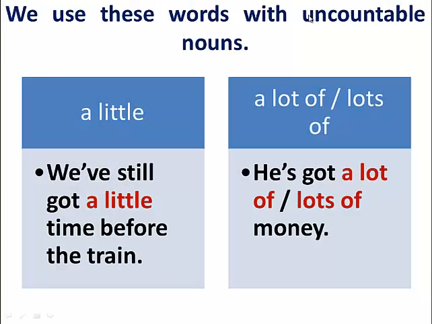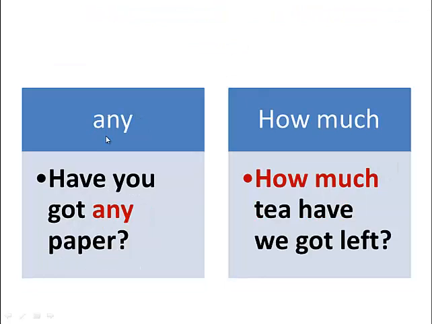We use these words with uncountable nouns. A little, a lot of, or lots of. He's got a lot of or lots of money. A lot of and lots of are used in informal English or in informal situations. Any. Have you got any paper? I'm not specifying any sort of paper that I want you to give me.